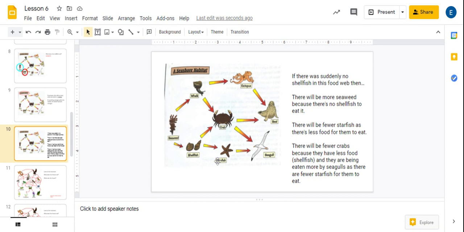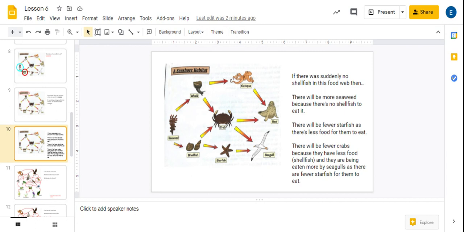Another example, if there was no shellfish, then there would be fewer starfish as there's less food for them to eat. You can see here that the starfish gets its energy from the shellfish. So if they can't get their energy from the shellfish, then the starfish will have less to eat, therefore there will be fewer starfish surviving, like I've said.